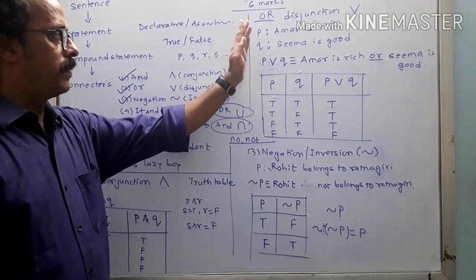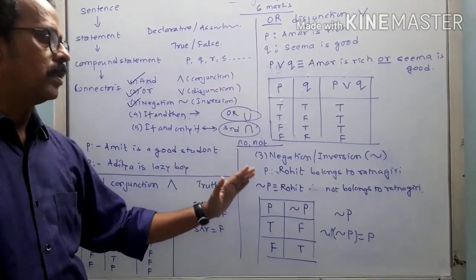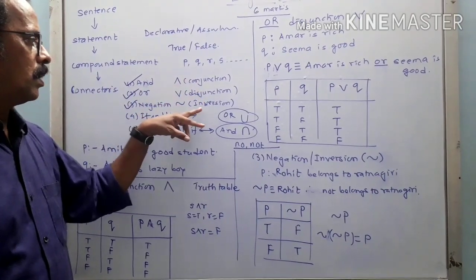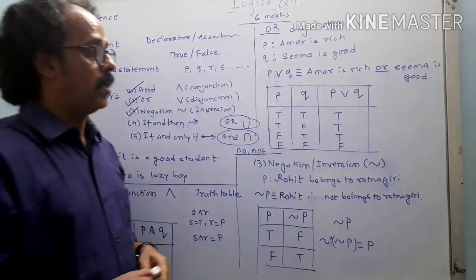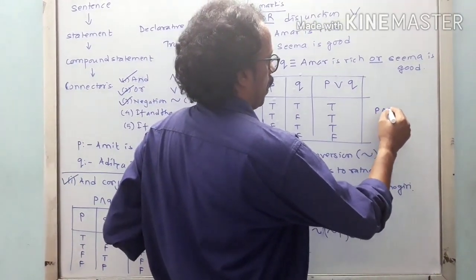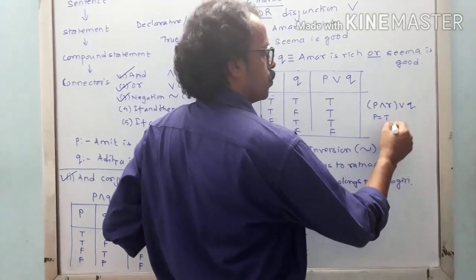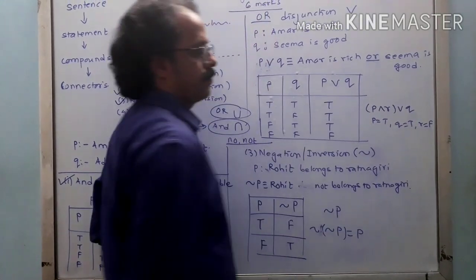So we have done till here these three connectors: conjunction, disjunction, and inversion. Right? How are they going to ask the question? Write the truth value of the given statement. Suppose I give you P and R or Q, where P is true, Q is true, and R is false.